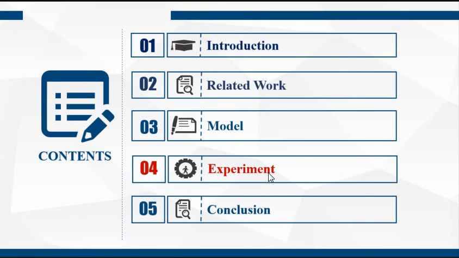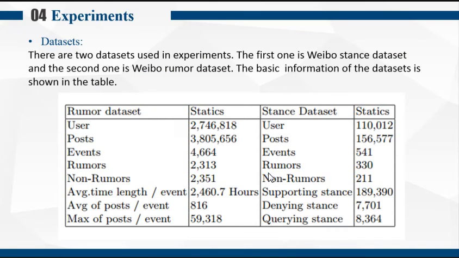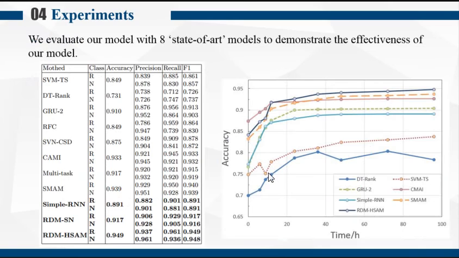The next section is the experiment. There are two datasets used in the experiments. The first one is the Weibo stance dataset, and the second one is the Weibo rumor dataset. Both of them are public datasets, and the basic information of them is shown in the table. As demonstrated in the following table and figure, our model outperforms these state-of-the-art methods.